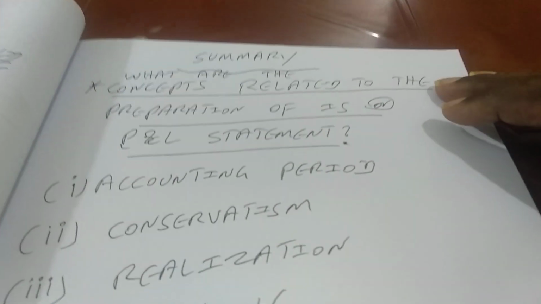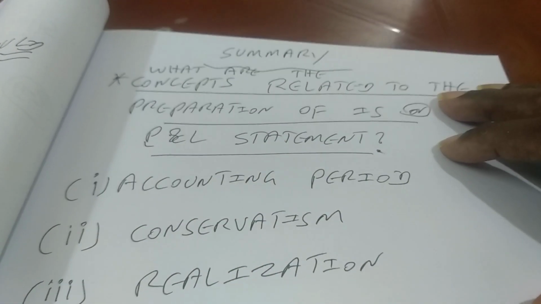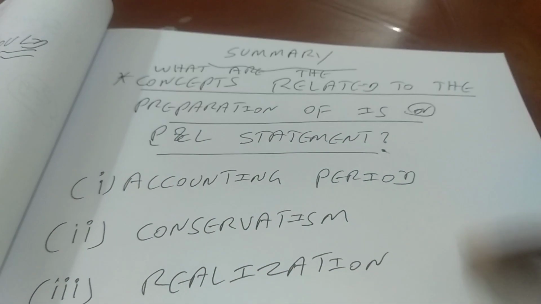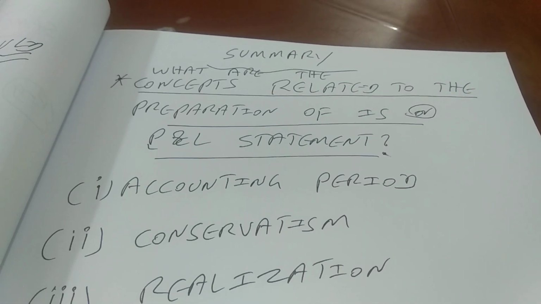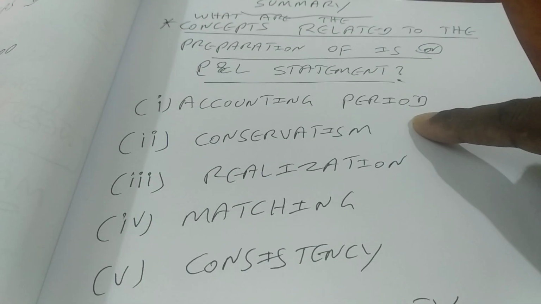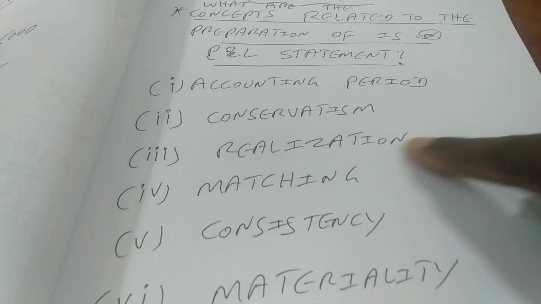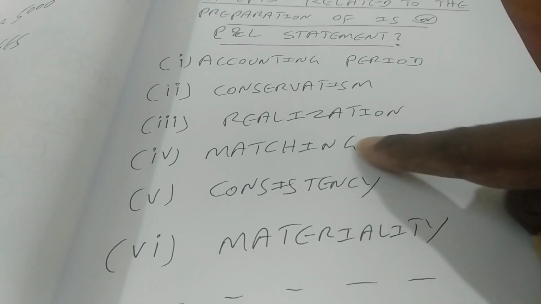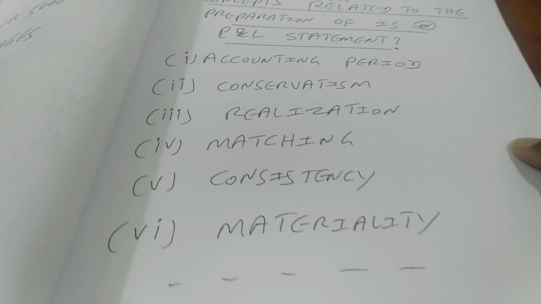So we have come to the end of the session. The summary is this, right? There are 6 concepts which are helping us in preparing the income statement. Concept number 1 is accounting period. Concept number 2 is conservatism. Concept number 3 is realization. Matching concept is the 4th one. Consistency is the 5th one. And the last one is materiality, right?